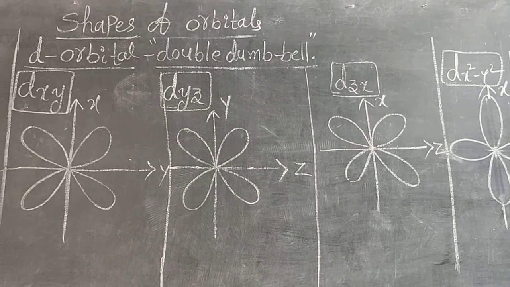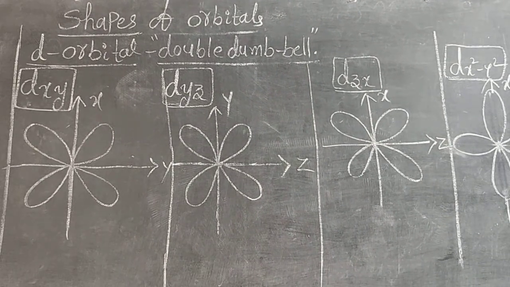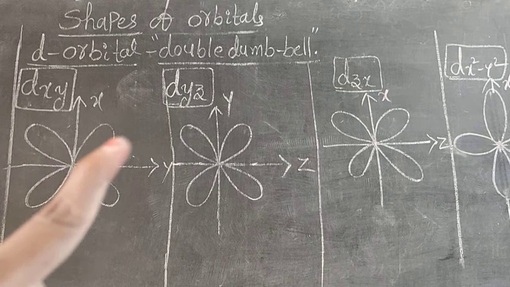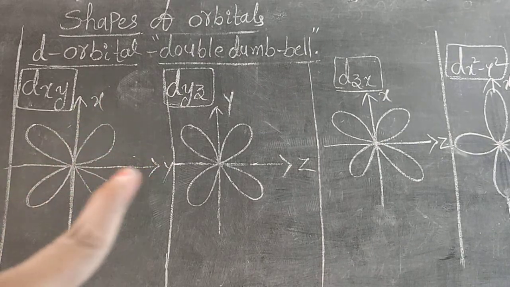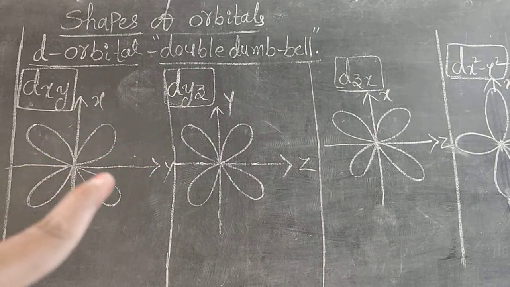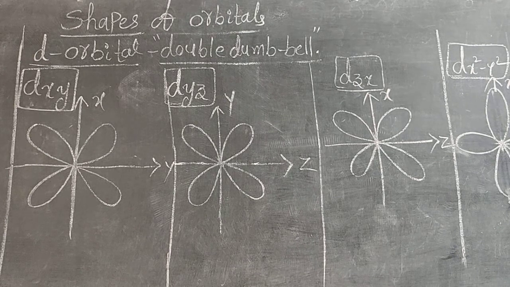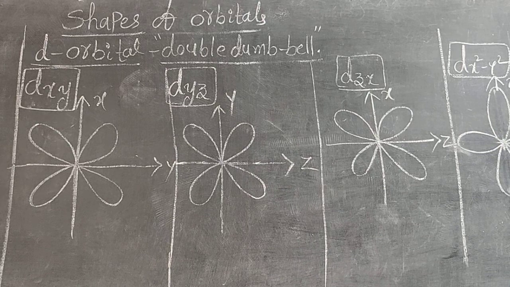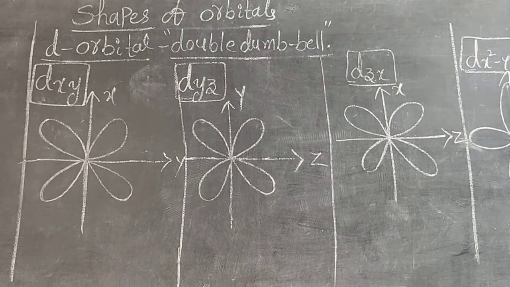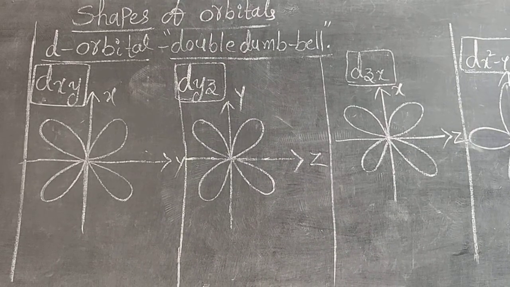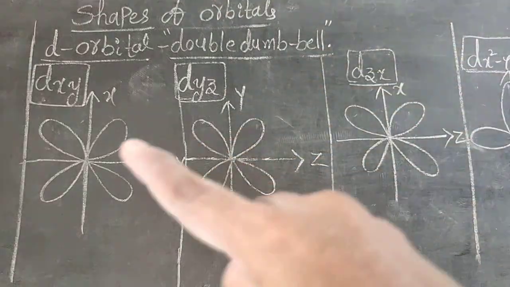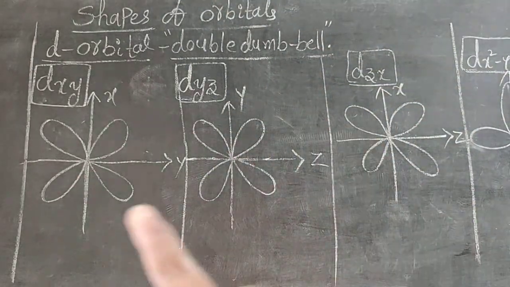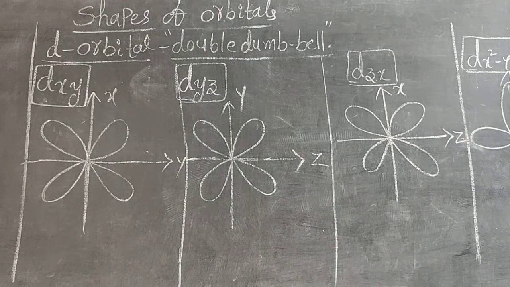So see carefully, first dxy. In between the x and y axis, the double dumbbell shape is formed. Observe carefully. First observe these three. What are you able to see? 1, 2, 3, observe carefully. Then I will show you those two.